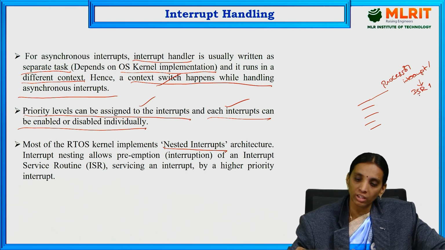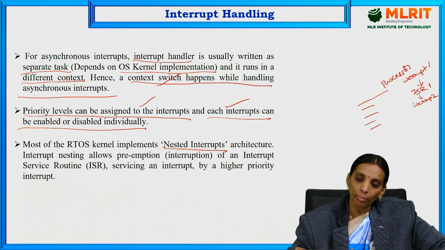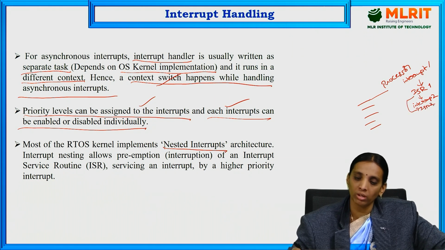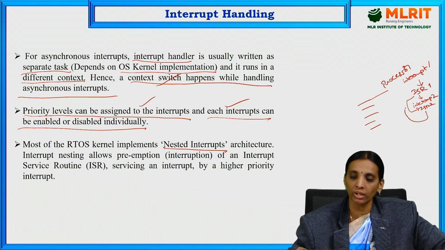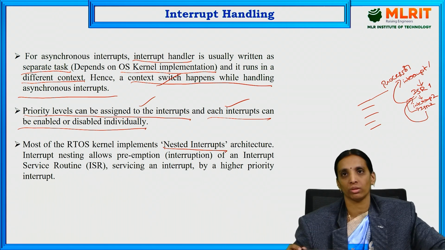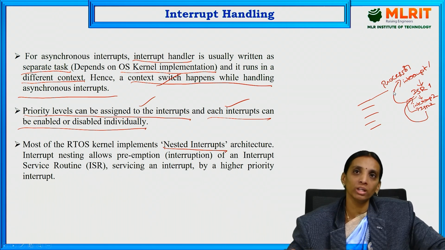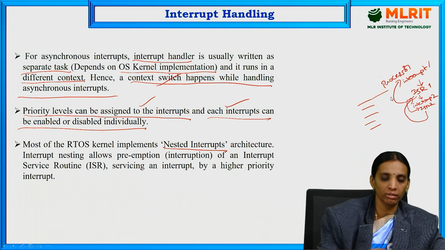Then in this interrupt service routine, if we have another interrupt like interrupt 2, the program execution jumps from ISR 1 to ISR 2, and after completion of ISR 2 it comes back to ISR 1, and after completion of ISR 1 it comes back to the main process. So one interrupt causes another interrupt to occur. That is called nested interrupts.